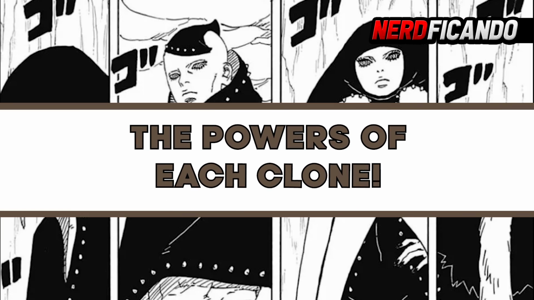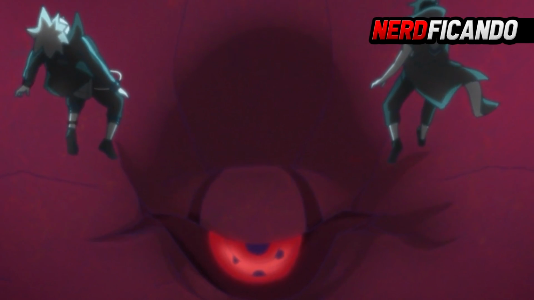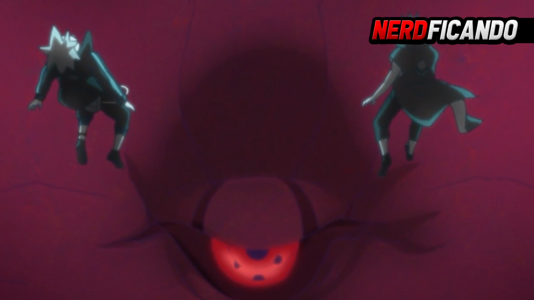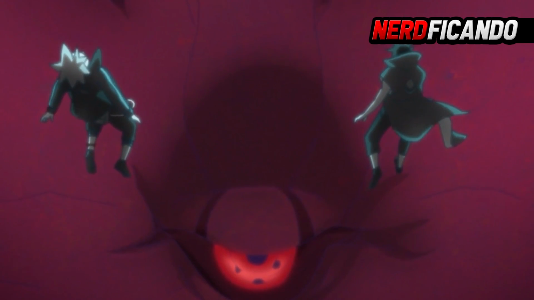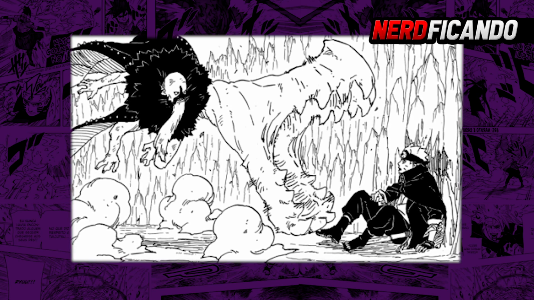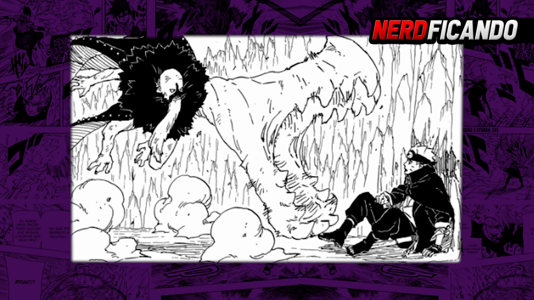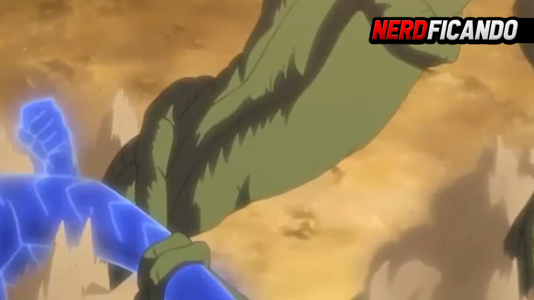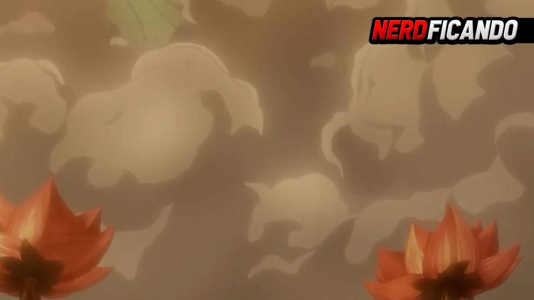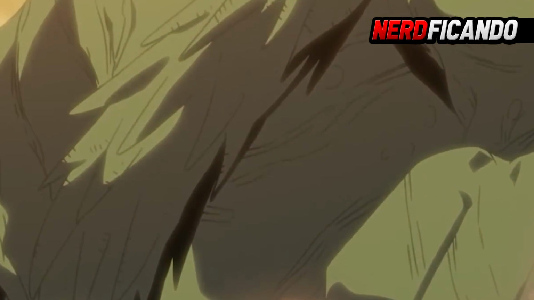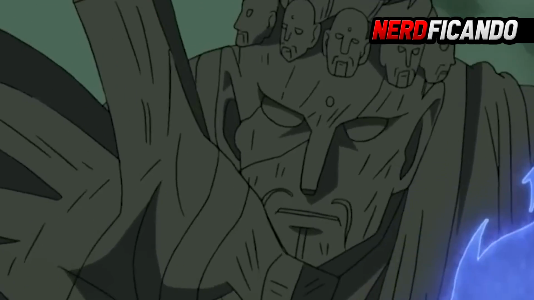The powers of each clone. But first, let's understand the powers of each clone. The first one is Bug's clone. He demonstrated the ability to use wood style. As being part of the divine tree, this ability is a basic power for the clone. This villain managed to create a wooden head and put pressure on Boruto for a few seconds. He showed great physical strength and resilience, as he was able to withstand Boruto's lightning style attacks.